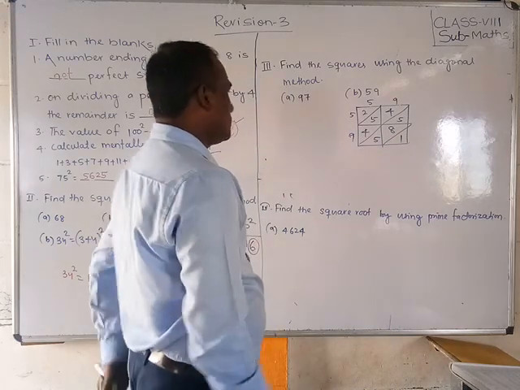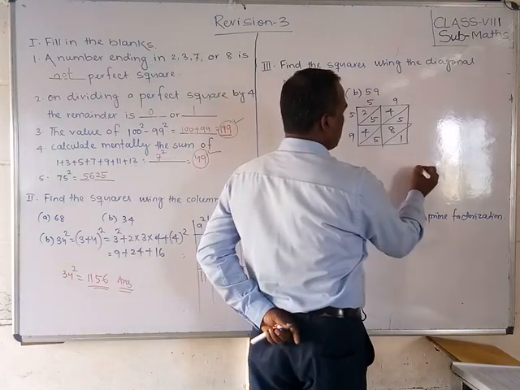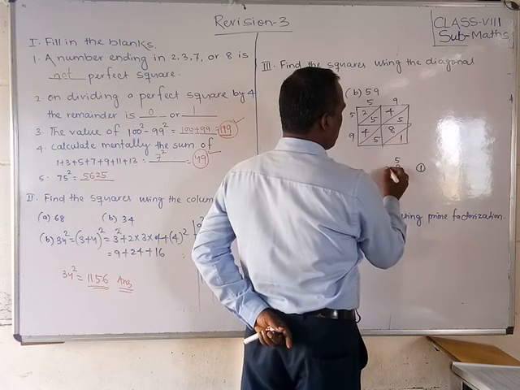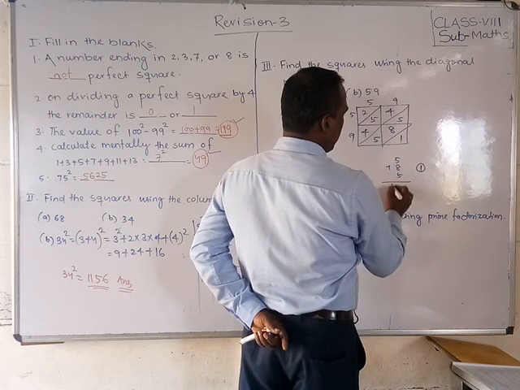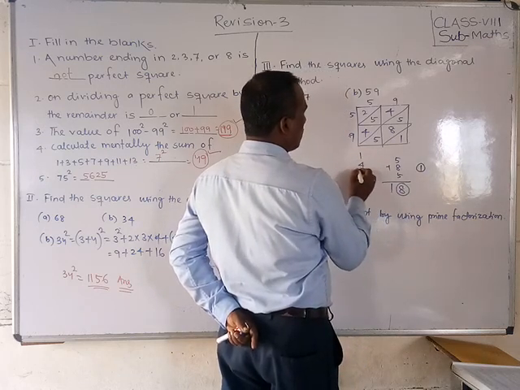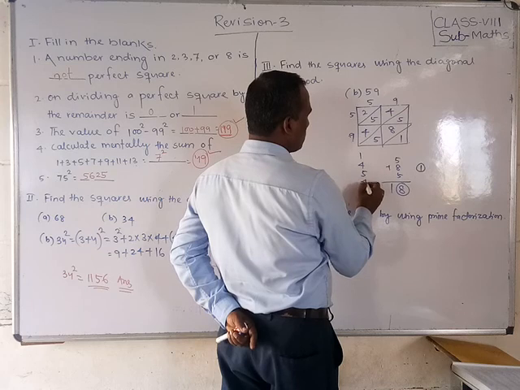Now make it the box, students. First one, okay. Second one, 5 plus 8 plus 5, 18. Carry 1, 1 plus 4 plus 5 plus 4.